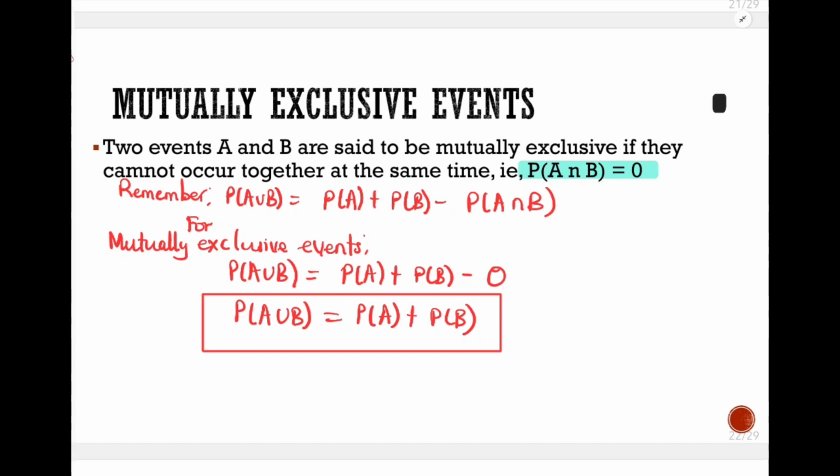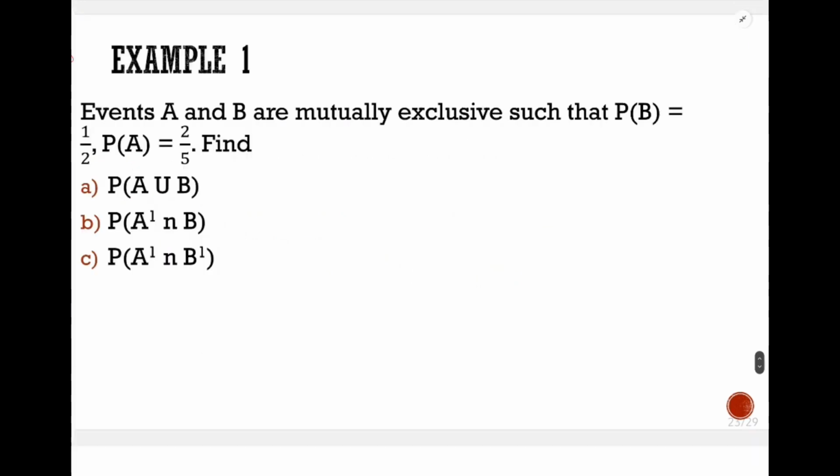We shall look at some numeric examples concerning the mutually exclusive events, and we shall see how we apply these conditions. So the first example says events A and B are mutually exclusive, so they will always tell you the type of events. Mutually exclusive, we shouldn't forget, it means that the intersection doesn't exist. In other words, probability of A intersection B is equal to 0, such that probability of B is equal to a half and probability of A is equal to 2 out of 5. But part one wants us to find probability of A union B.